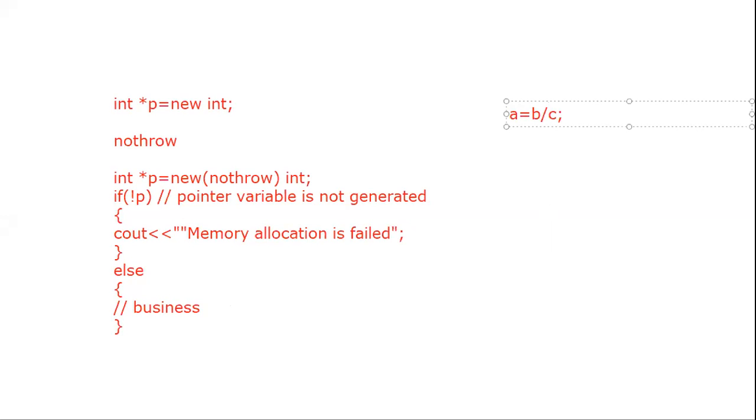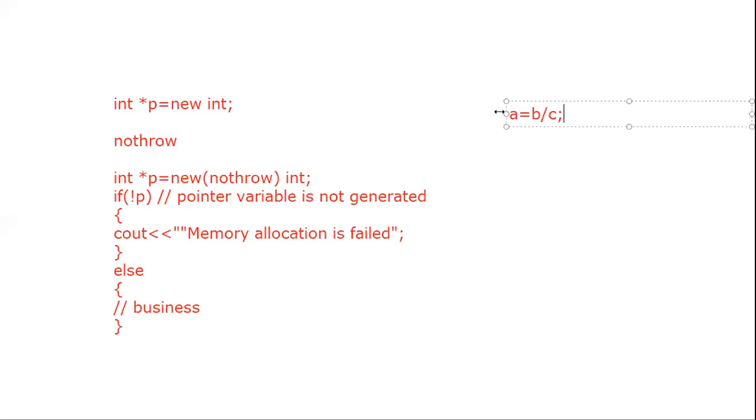In that case, the compiler is going to exit from the execution state and display the divide by 0 exception. So to execute the program in a smooth manner, we handle all these exceptions inside our program. For that purpose, we are using this kind of exception handling concept.